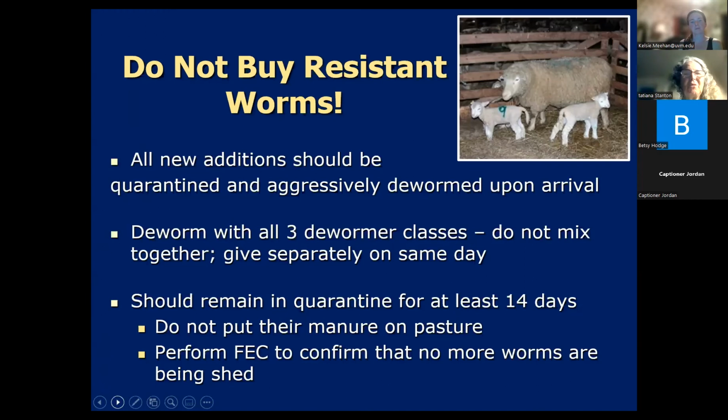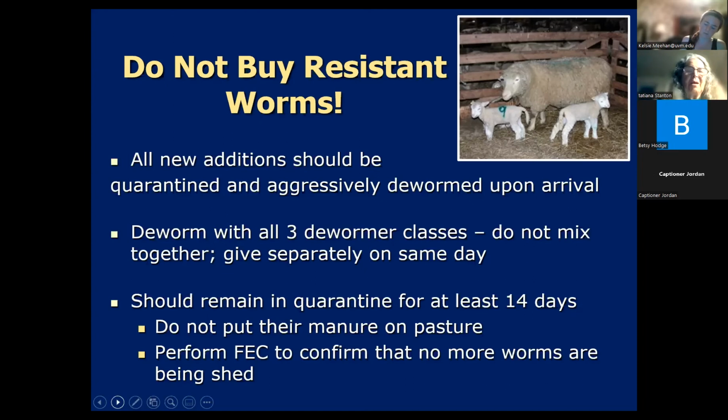Don't buy resistant worms. When you bring in new additions to your herd, it's really important to quarantine them if possible, and get their manure in your compost pile rather than out on your pastures. And often, depending on whether you're organic or not, if you're organic, you wouldn't be aggressively deworming them, but you would be doing an aggressive clean out of them by quarantining them before you mix them into the rest of your herd.